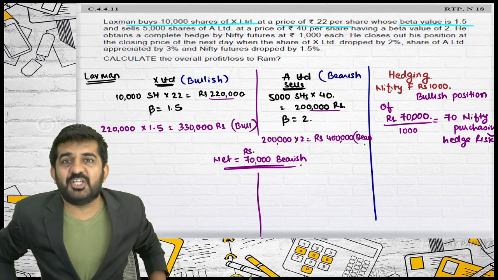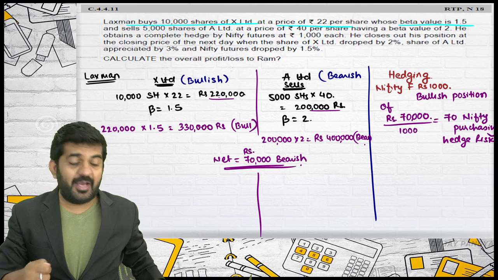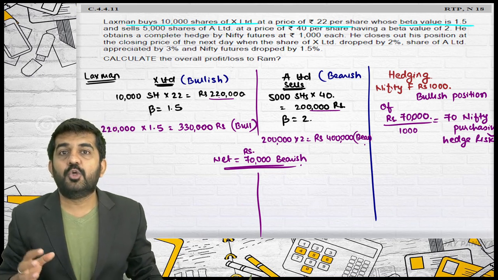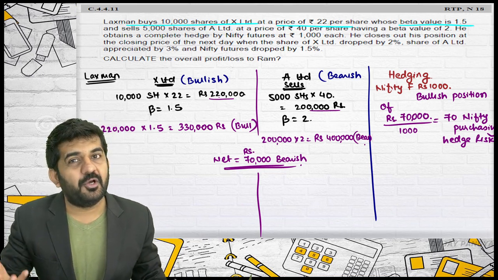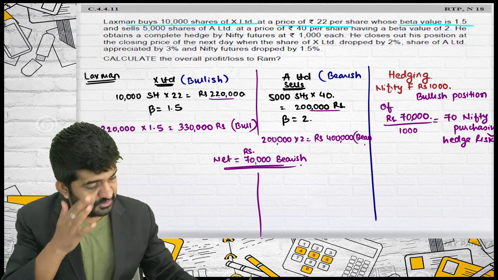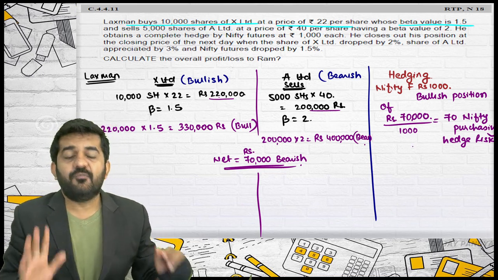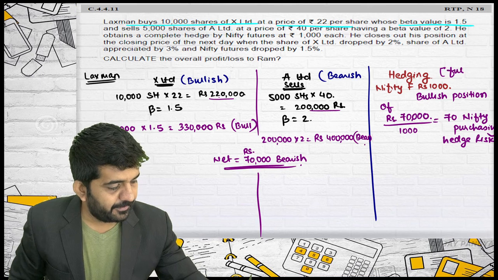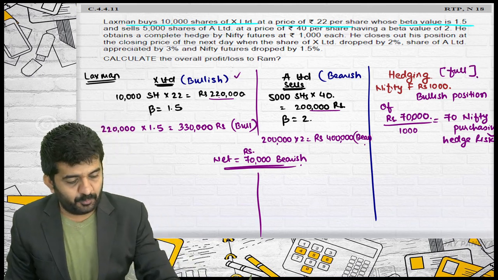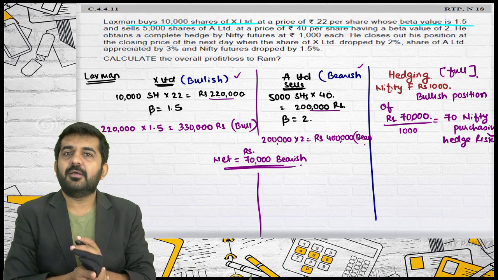Good point for hedging a risk, because you were bearish already. To hedge the risk, you need to become bullish for the balance amount. Alright. So this is a full hedge. When you are involved in two positions, one is bullish, another is bearish.